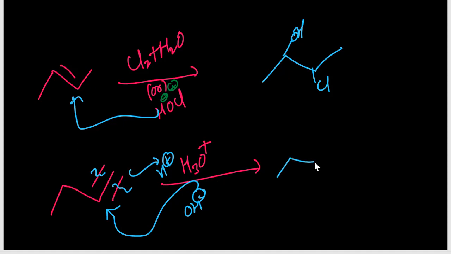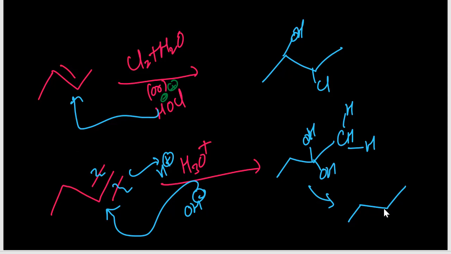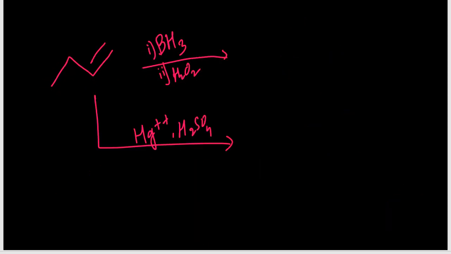So 2 times OH and OH, carbon, hydrogen and hydrogen. 2 OH groups are unstable, removing one water molecule. So you will get like this ketone, you are getting ketone. Right? Ketone you are getting.